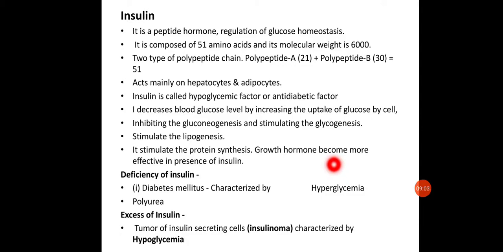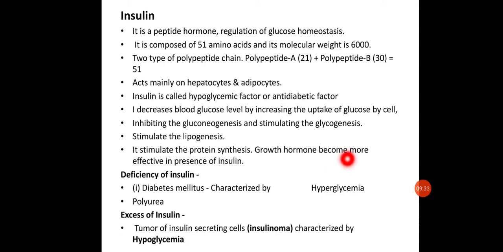It is responsible for causing a hyperglycemic condition. It means that due to diabetes mellitus the blood glucose level will be high, that is called the hyperglycemic condition. It also causes polyuria and polydipsia, which is taking in more fluid, that is water. It is characterized by hyperglycemia, polyuria and polydipsia.